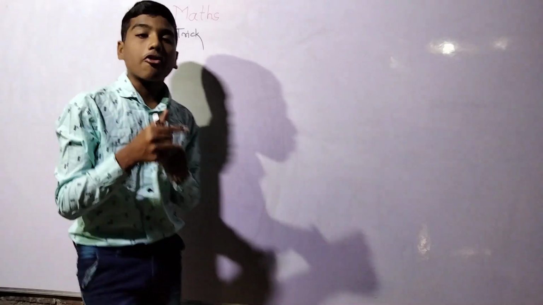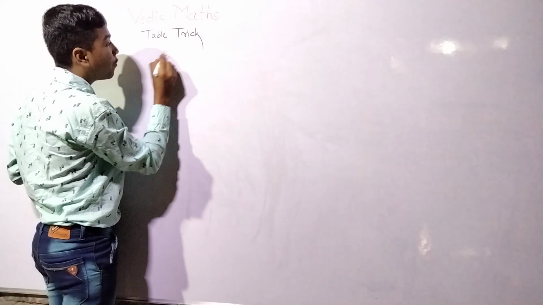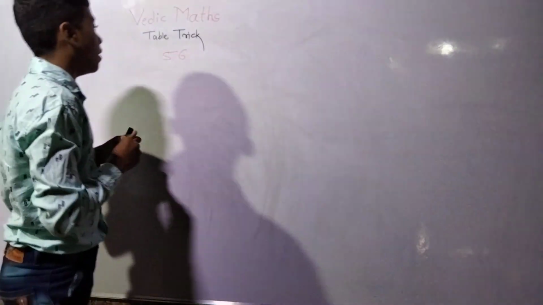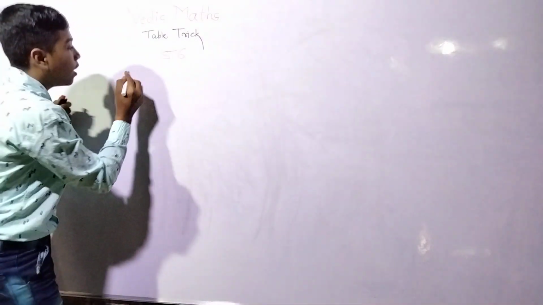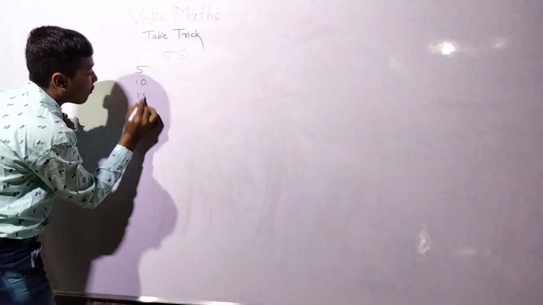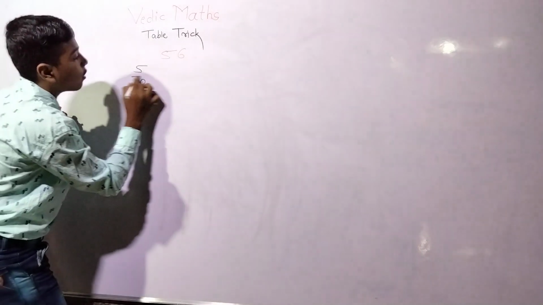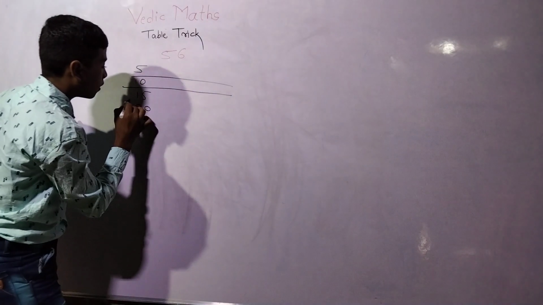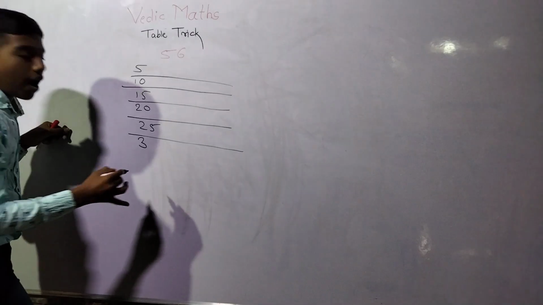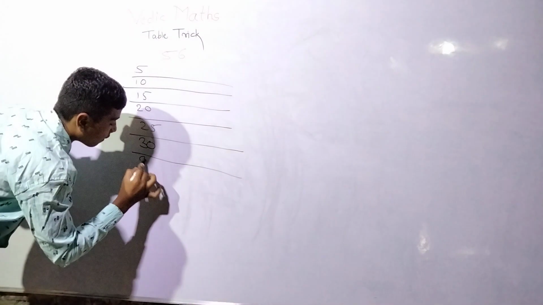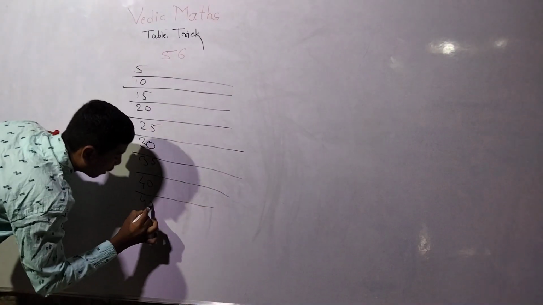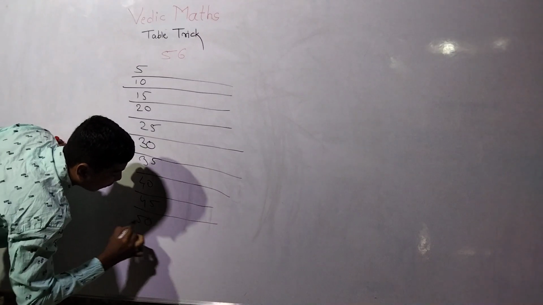I will take another number, that will be 56. I will show you how to write its table. So write the table of 5. 5 1 is 5, 5 2 is 10, 5 3 is 15, 5 4 is 20, 5 5 is 25, 5 6 is 30, 5 7 is 35, 5 8 is 40, 5 9 is 45, and last one 5 10 is 50.